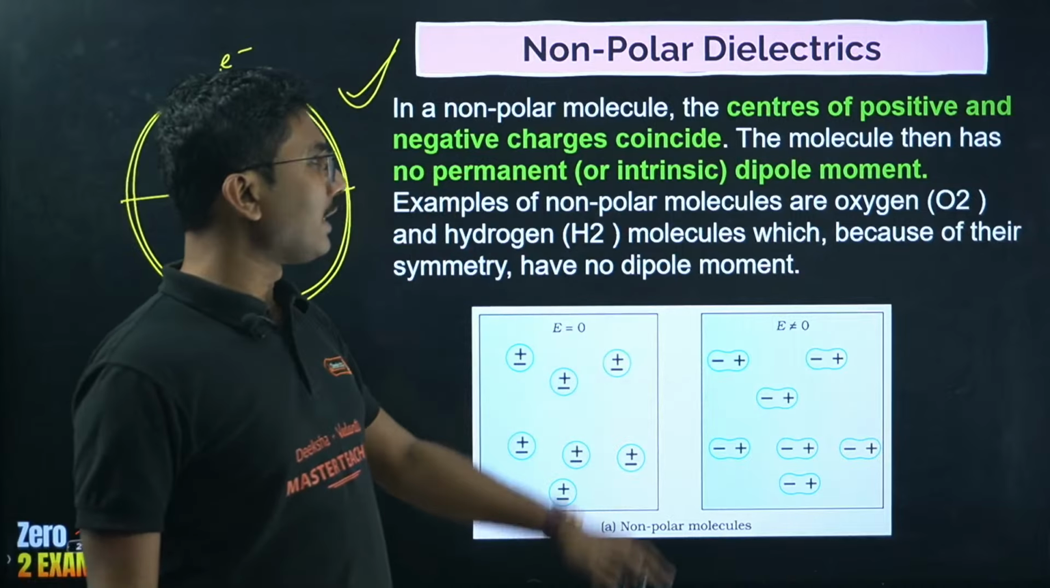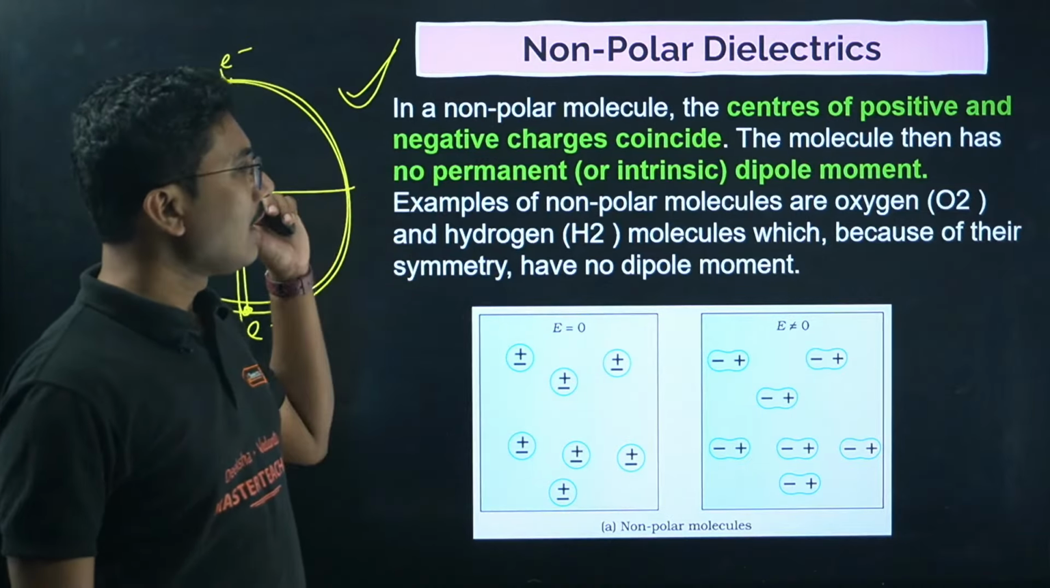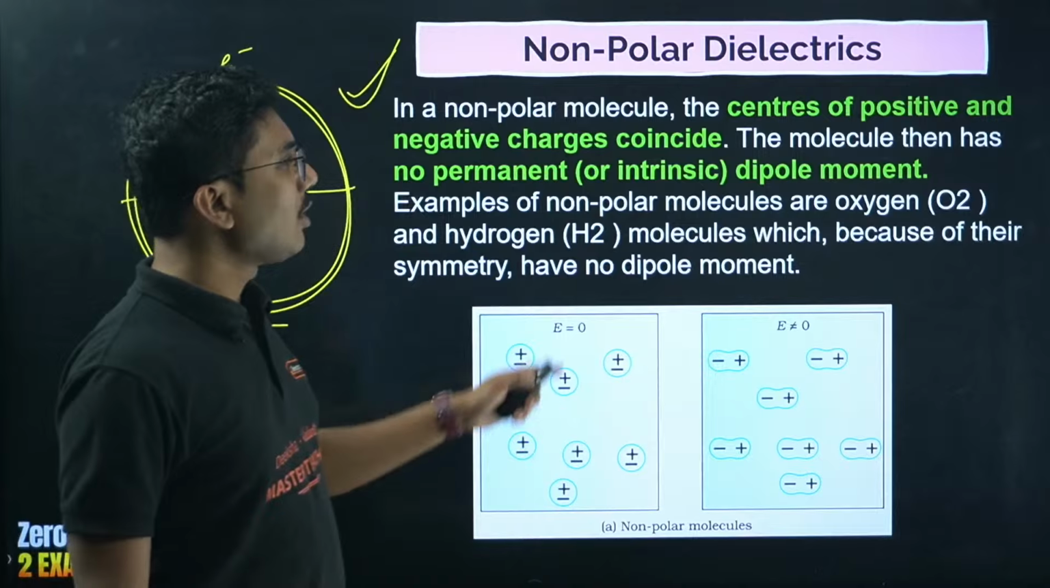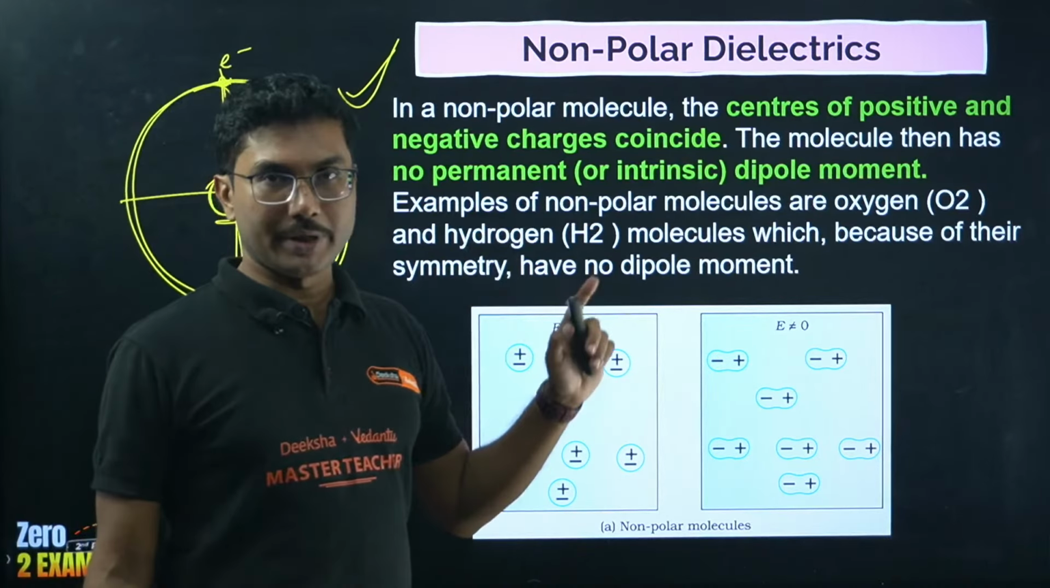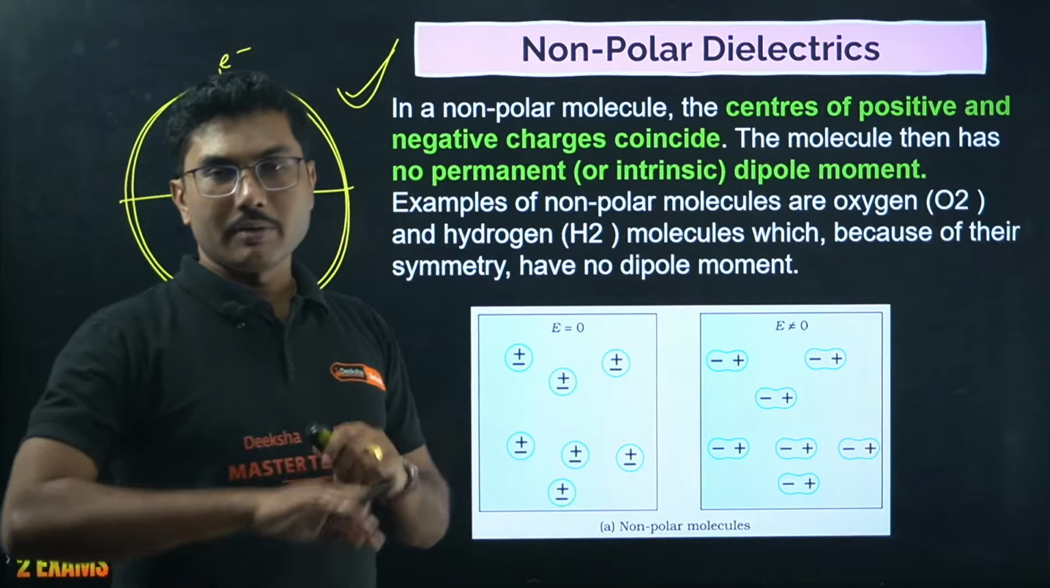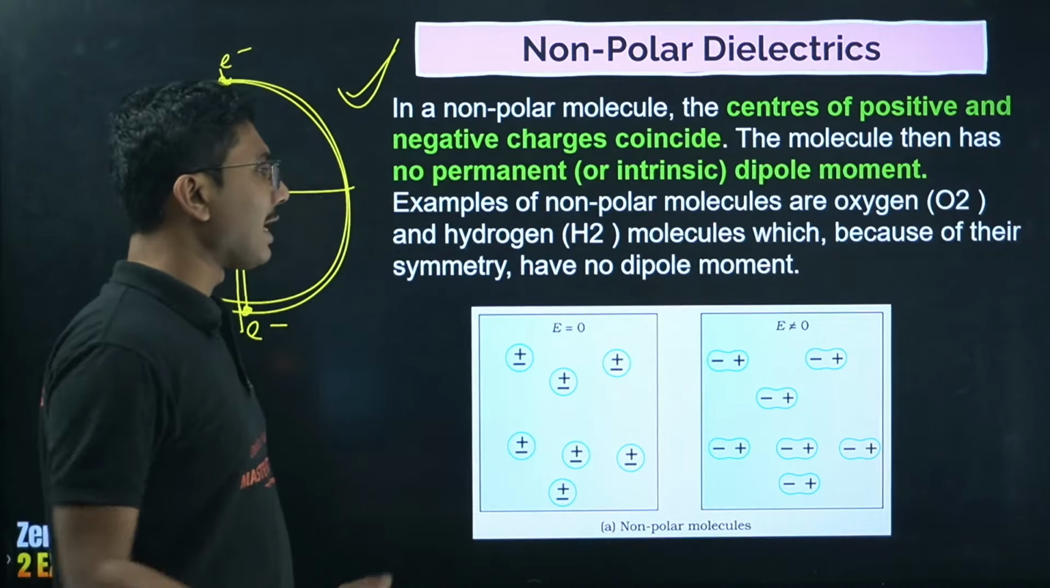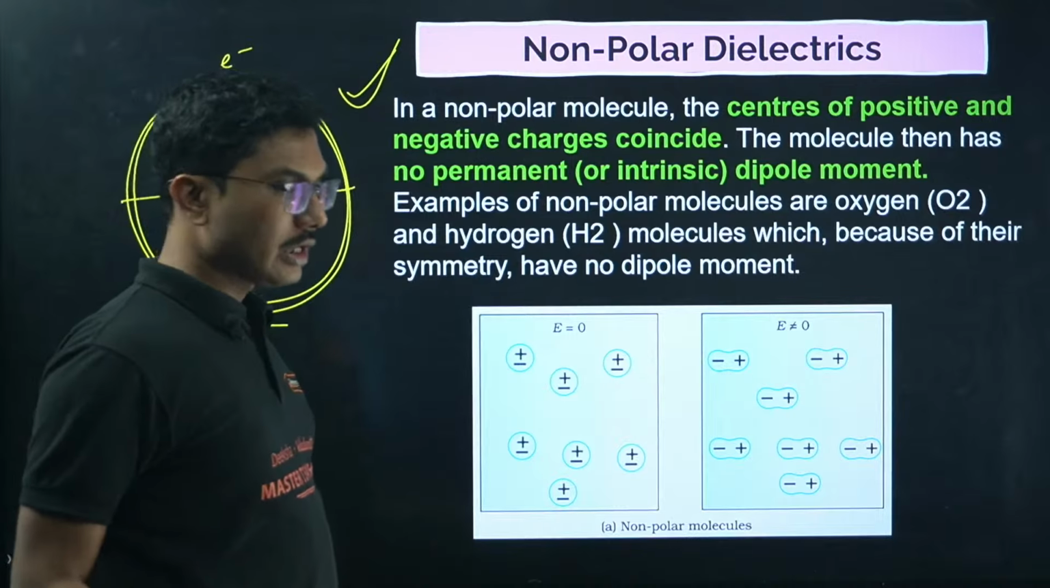Examples of non-polar dipole molecules are oxygen and hydrogen molecules, which because of symmetry have no dipole moment. Okay, oxygen and hydrogen, they do not have any dipole moment. They are examples of non-polar dielectrics.